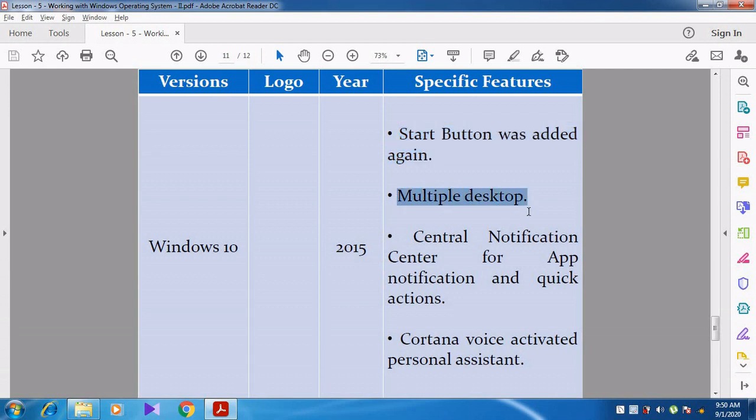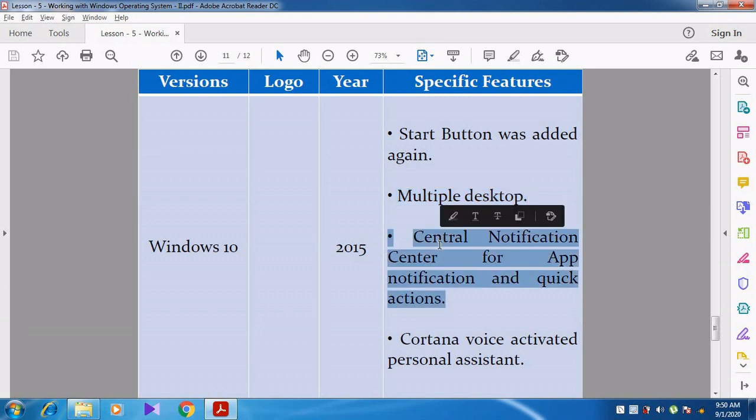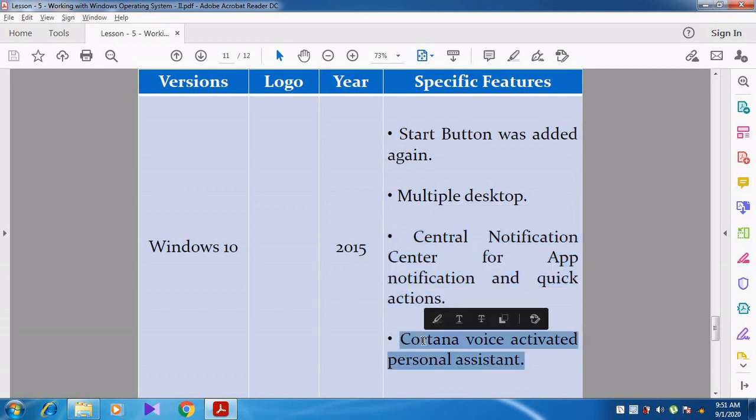Again the start button was added in Windows 10. And then multiple desktops are available, so one or more desktops. And then a central notification center for app notifications and quick actions. All the app notifications are done in a central manner, and quick actions can be done in that. And then the main thing is Cortana, voice activated for a personal assistant. Cortana voice activation is used in Windows 10. It is working like a personal assistant, like Google Assistant, for the users, right?